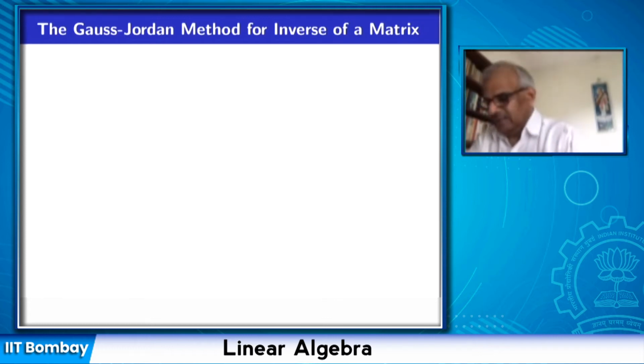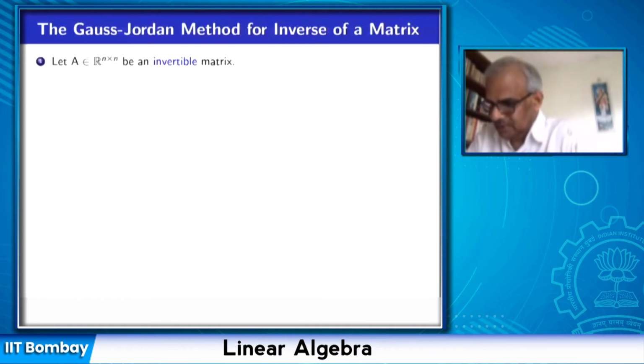That if we have an invertible matrix A and Ax equal to B, then a solution can be found by converting A into row canonical form, and those elementary row operations will convert the vector B into a vector C, and that C is the solution. So let us use this fact to understand the Gauss-Jordan method to find the inverse.